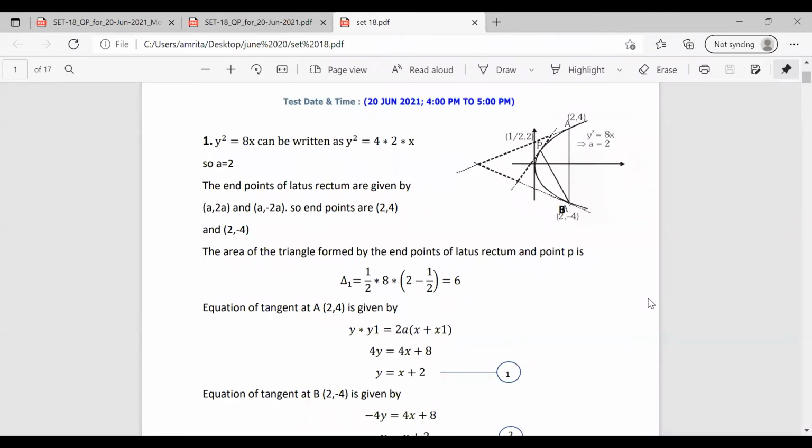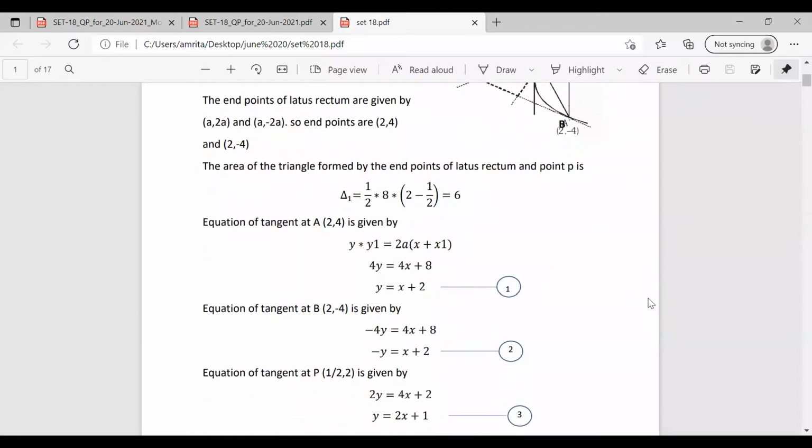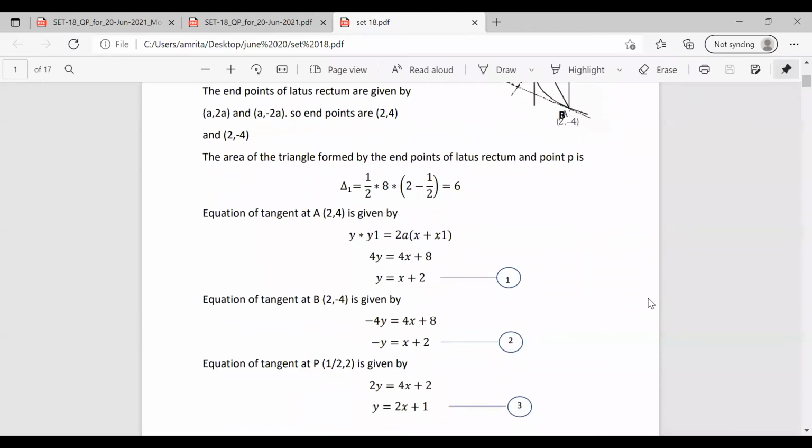Similarly, we have to find the equation of tangent at point B and at point P. The point B is given as (2, -4). So substituting the values in y y1 is equal to 2a into (x plus x1), we will get the equation as minus 4y equal to 4x plus 8. That is minus y equal to x plus 2.